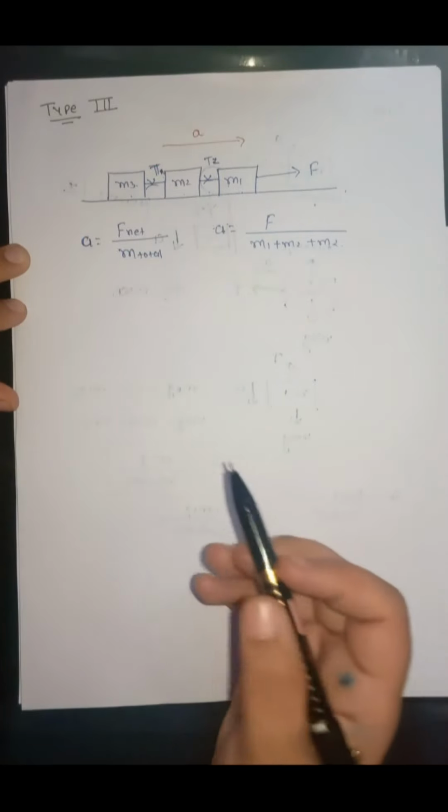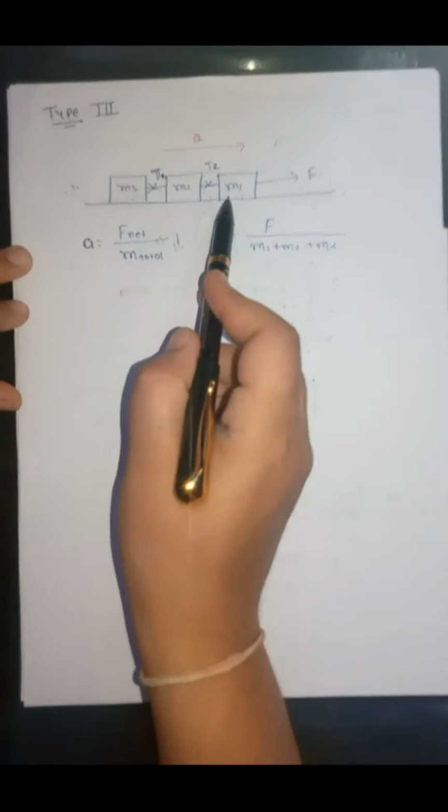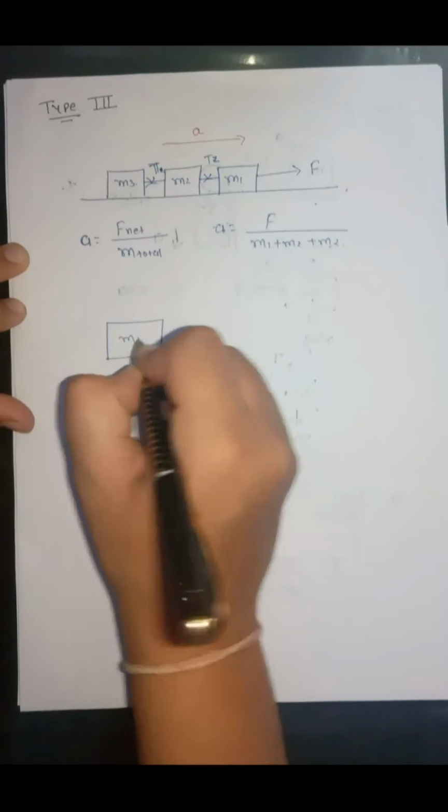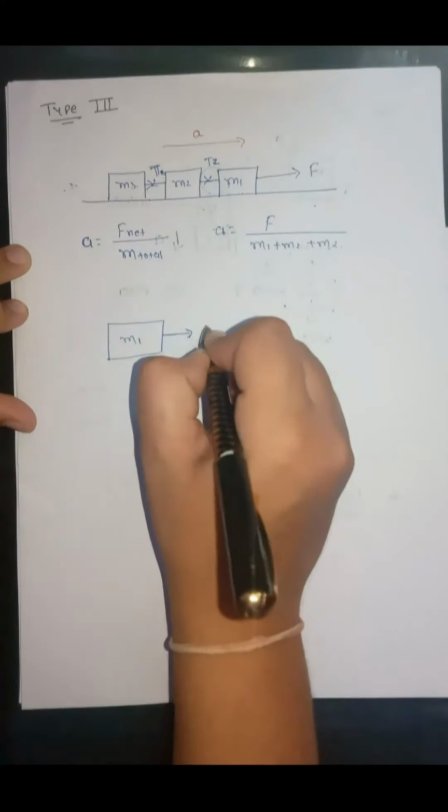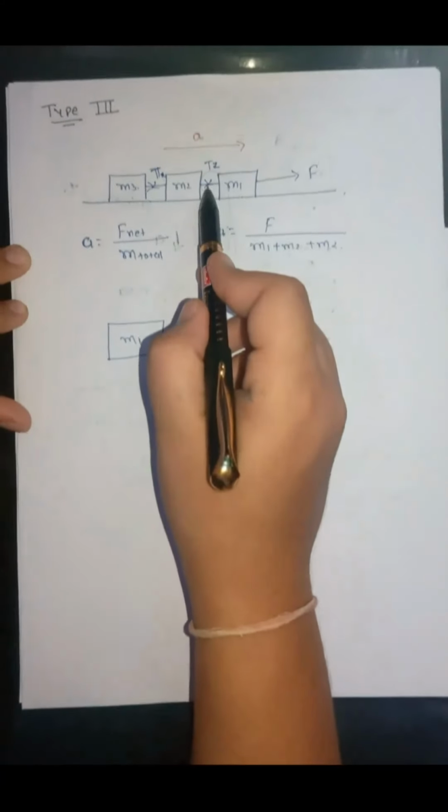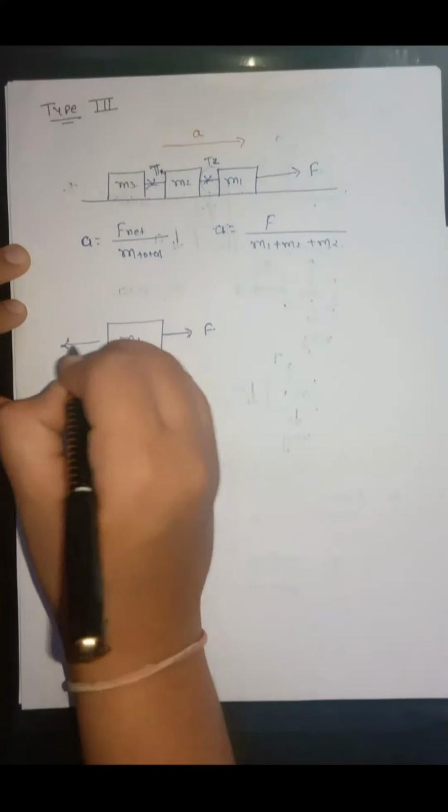Now one by one we will draw the free body diagram. We can choose any two blocks. I am choosing m3 and m1. So if I draw the free body diagram of m1, then in this direction force F is acting. This is tension force T2, and tension force always acts away from the object.